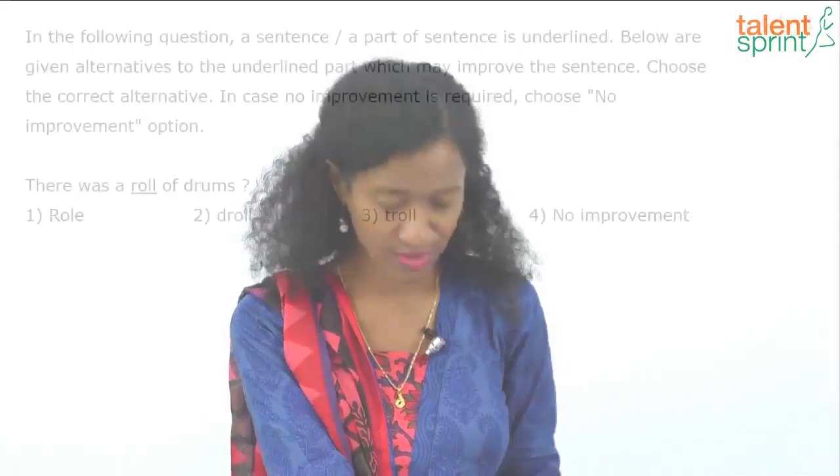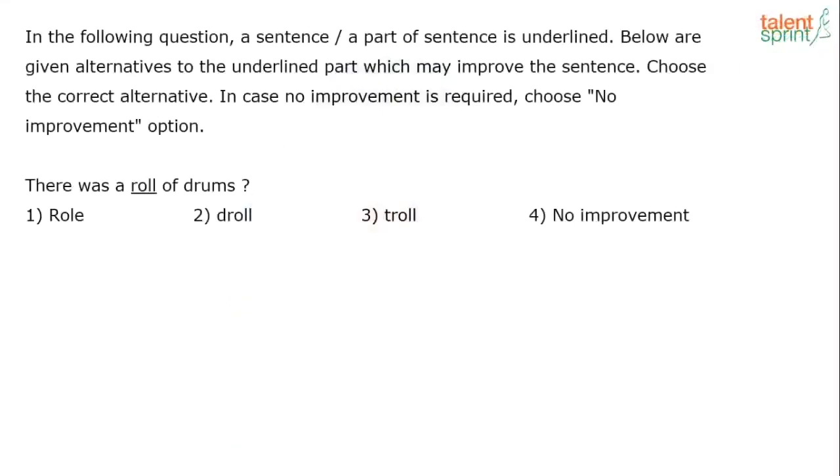So this word, option 2, drawl, right? If you look at it as a noun form, it's like, I would say, a buffoon. But if you look at it as an adjective form, it means funny, humorous, okay? In case you didn't know the meaning. What about troll? Let me go back to the options. What about option 3? Do you know what the meaning of troll is? So what's the meaning of option 3?